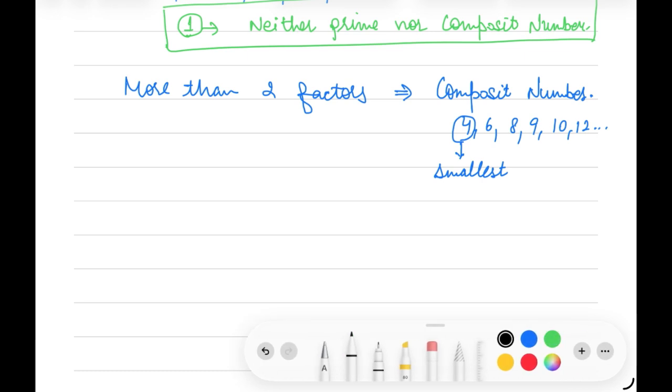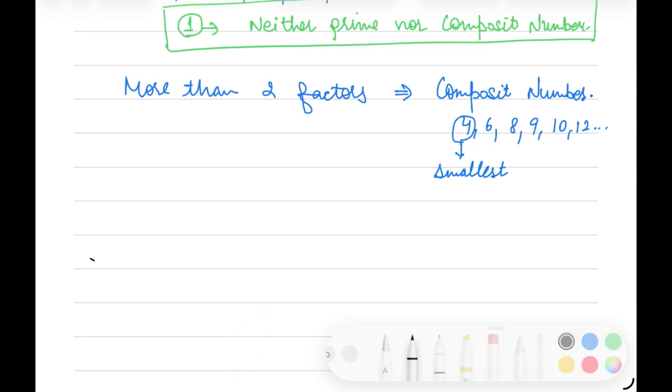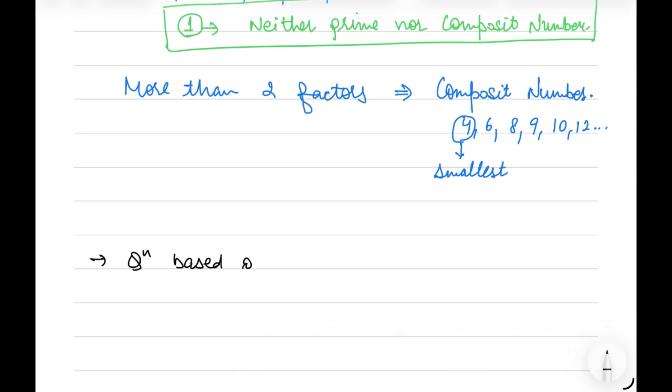Now, the next type of question we can have is a series based on the addition or the subtraction of the squares or the cubes of the numbers. There can be a chance that the series follows a certain pattern of addition or subtraction of the cubes or the squares.